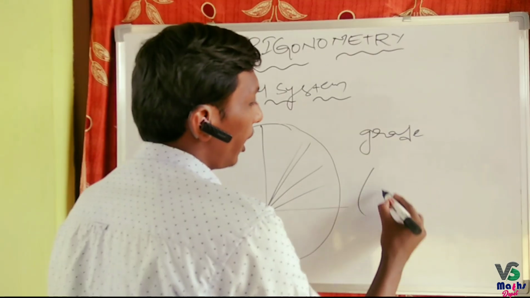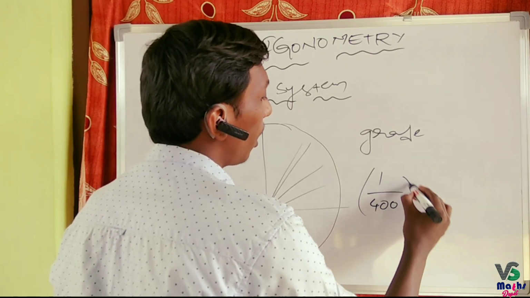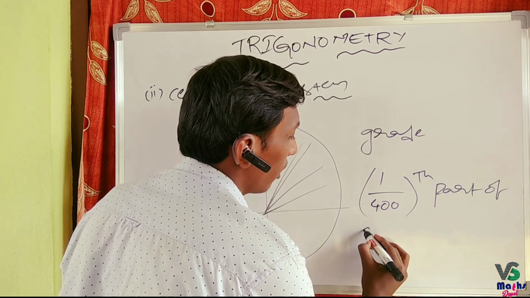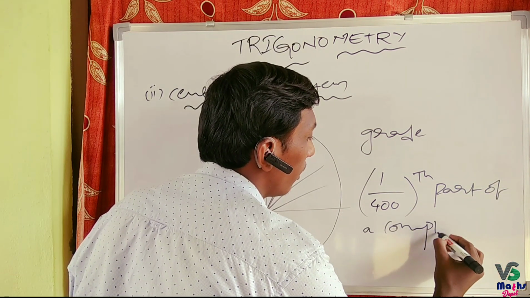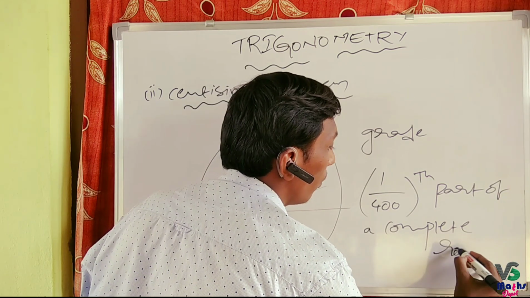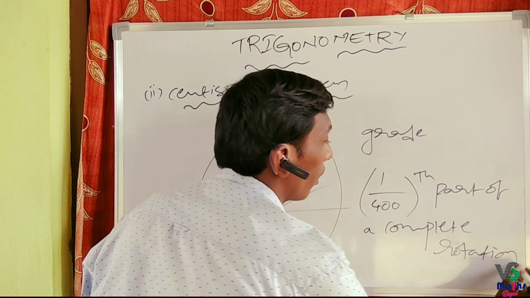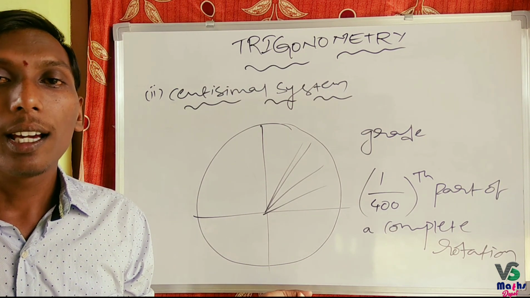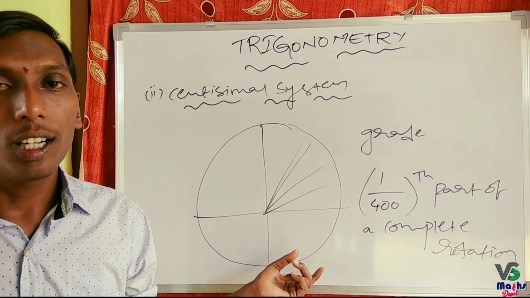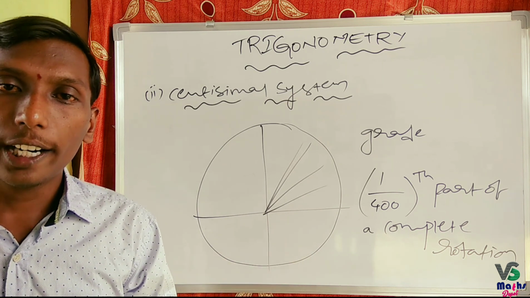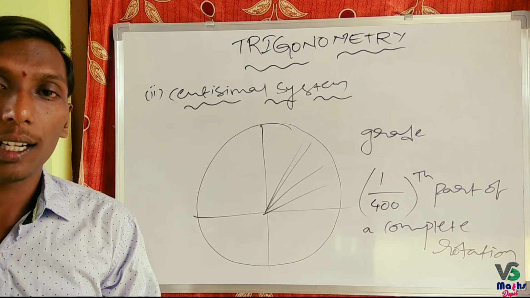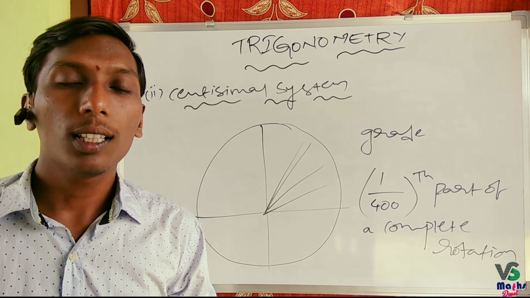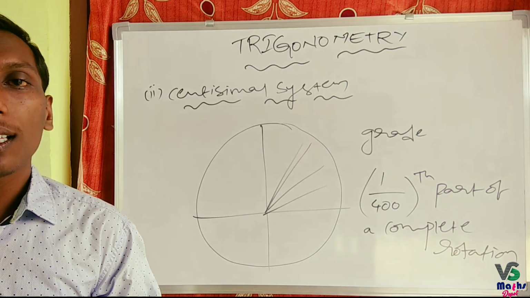That means 1 by 400th part of a complete rotation gives us a grade. After getting a grade, if you divide each grade into 100 equal parts, that represents a minute. And again, 1 minute can be divided into 100 equal parts, then each part represents a second.